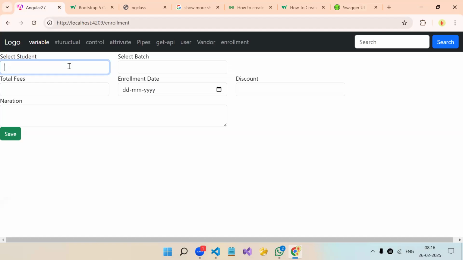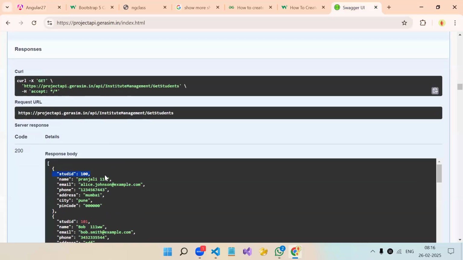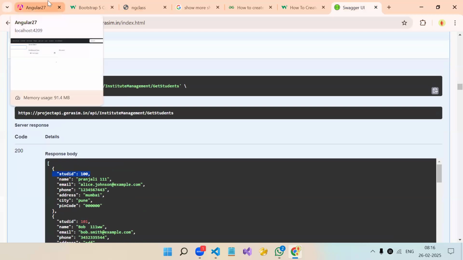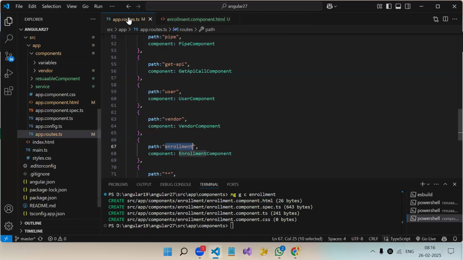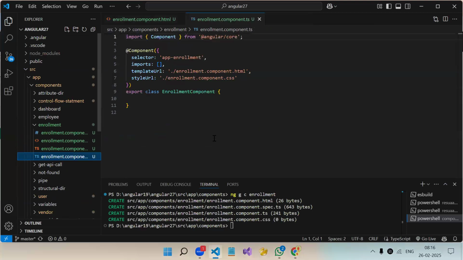Yes, sir. But in this case, might be two students have the same ID, same name. No, how? ID will be different, unique, correct? Because this is the primary key in the student table. So obviously it will be different. Then how? Suppose I'm the user, right? I'm not aware about the behind thing. Let me complete first.